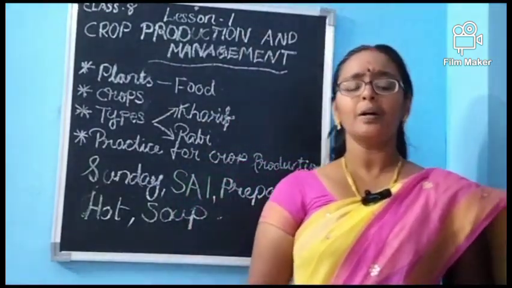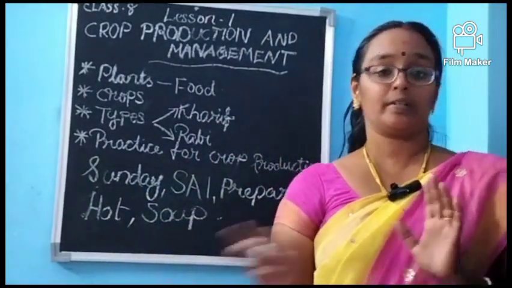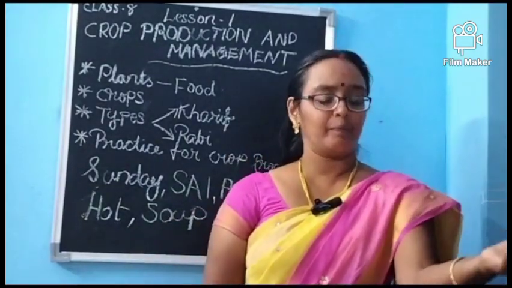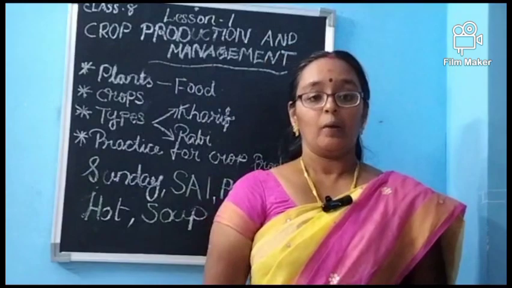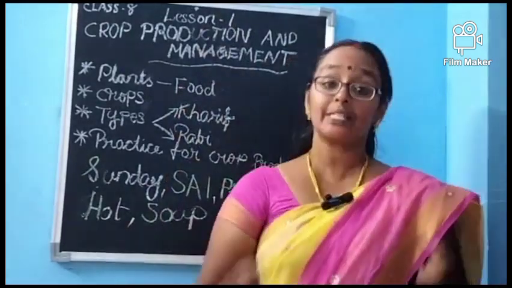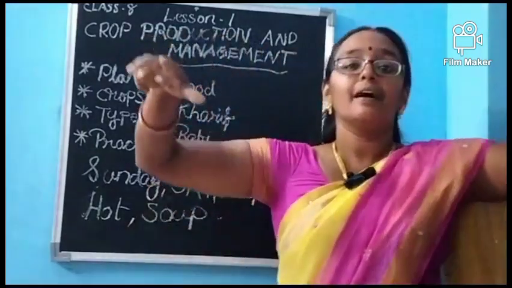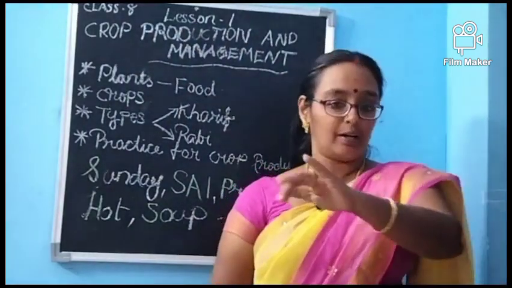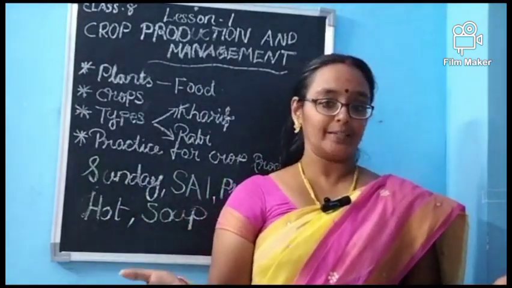Now, how can we see which seed is good, which is healthy, and which is the weak one? There is a technique. Take a handful of seed and put it into a big beaker full of water. So what happens if the healthy seed is there? The seed will go down because it is heavy. If the seed is lighter and hollow, it will be seen at the top, so that we can remove the weak or bad seeds, take the healthy ones and go for sowing. This is the way.